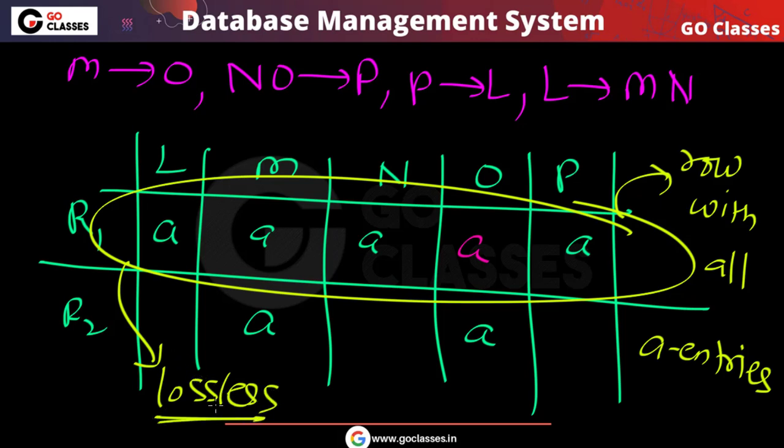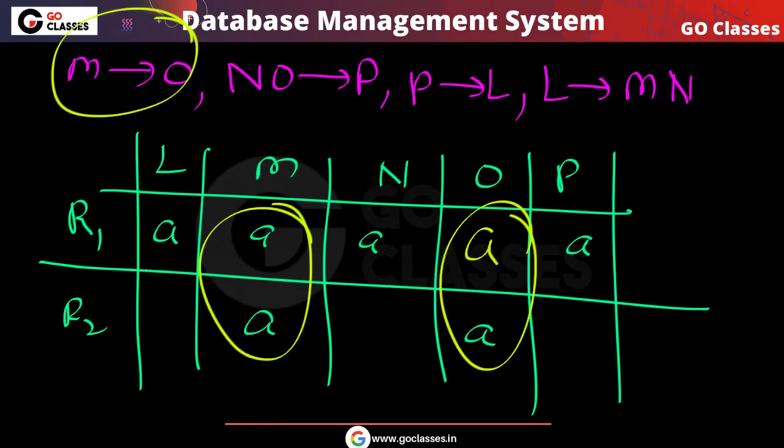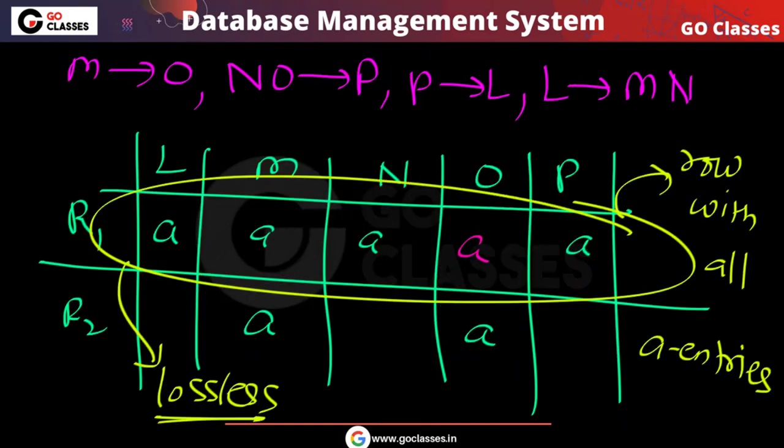And this we have already seen. So using the Chase algorithm also you can solve it, and it is very simple. We got a row in which we have all the A entries, so I can say that this is a lossless decomposition. Thank you.